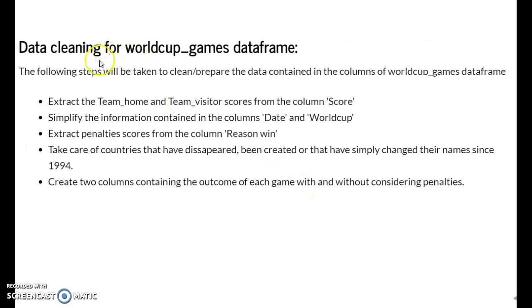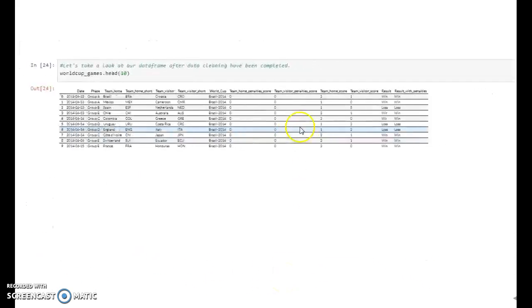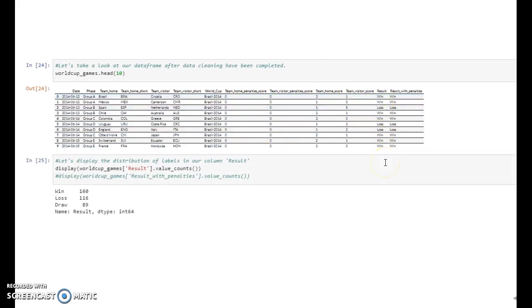On top of that, additional data cleaning was necessary for the World Cups games data frame. Extract the scores from the column score, simplify the information in the columns date and World Cup, extract penalties score from the column reason win, and also take care of those countries that have disappeared, been created, or that have simply changed their name since 1994, and create a column including the outcome of the game. This is how our data looks before data cleaning, and this is how it looks after some data cleaning. We can see that the scores are in different columns, and we also see the result for each match. We have 160 wins, 116 losses, and 89 draws.